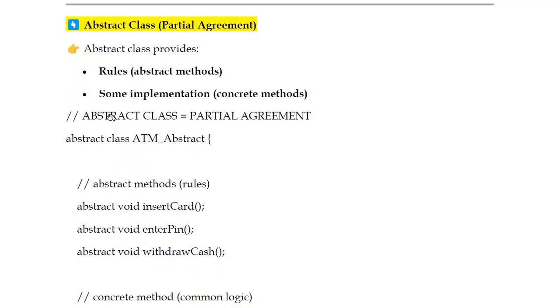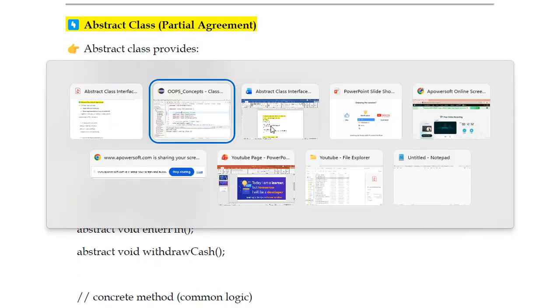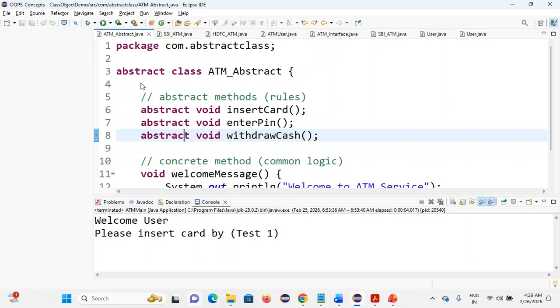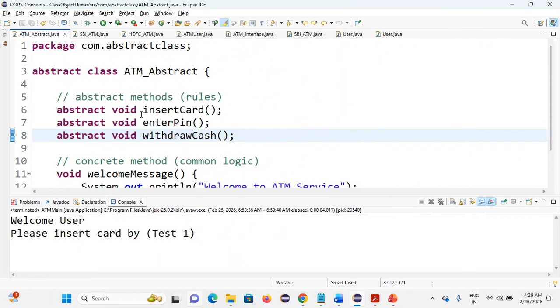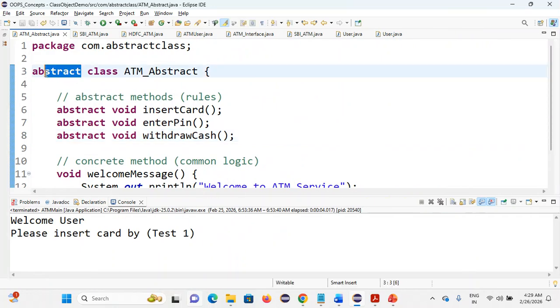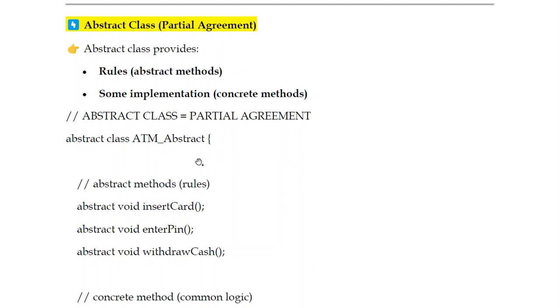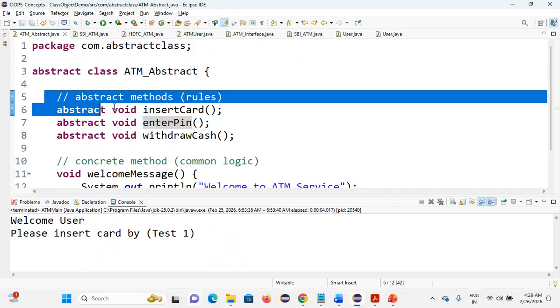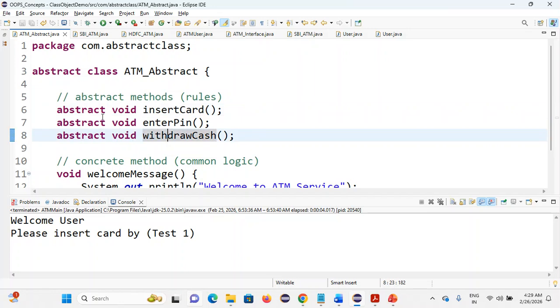So here, the abstract class is the partial agreement. Why is it a partial agreement? Go to that abstract class, ATM abstract. Look here. This is our abstract class, so use the keyword abstract first of all. What are the abstract methods? Insert card, enter pin, withdraw cash are all preceded by the keyword abstract. Then only it will be treated as an abstract method.